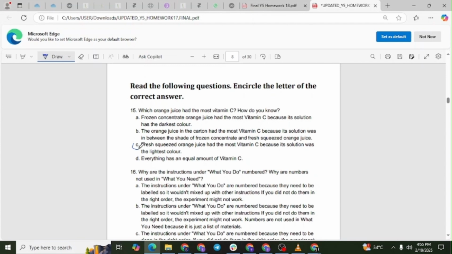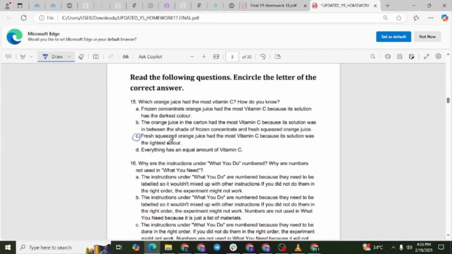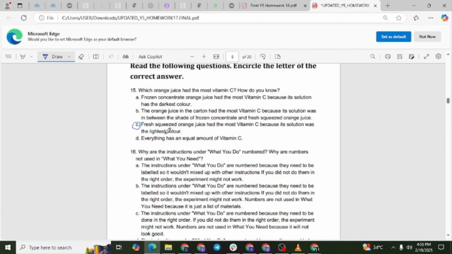Explanation. Vitamin C causes the indicator solution to lose its color. The lighter the solution, the higher the vitamin C content. Since fresh squeezed orange juice resulted in the lightest solution, it contained the most vitamin C.